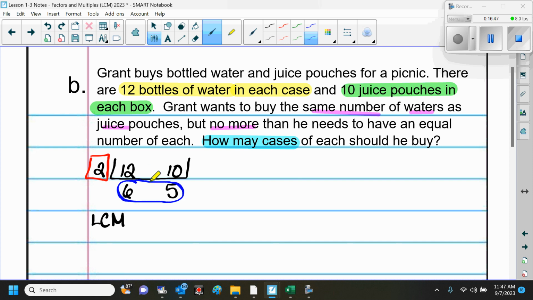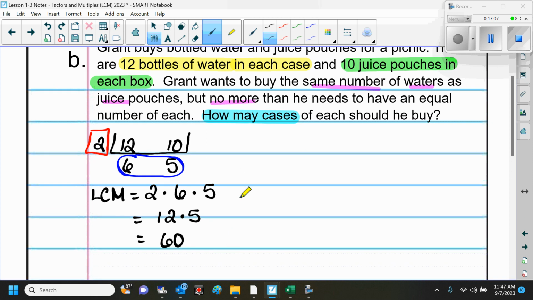Is everybody clear? So to get the least common multiple, we're going to multiply 2 times 6 times 5. So 2 times 6 is 12, times 5 is 60. So this is 60 waters and 60 juices. 60 waters, make sure we label, and 60 juices.